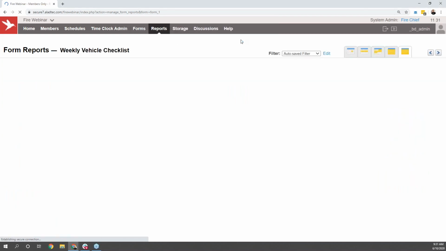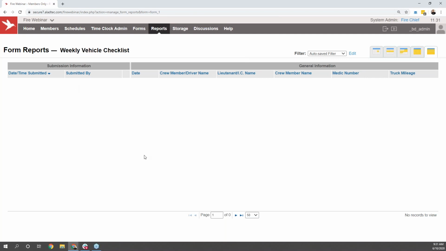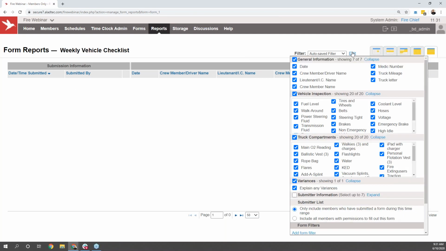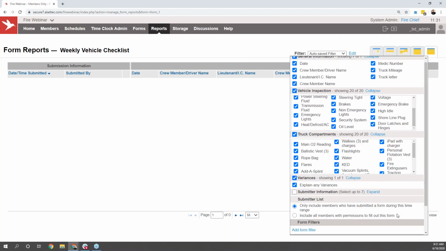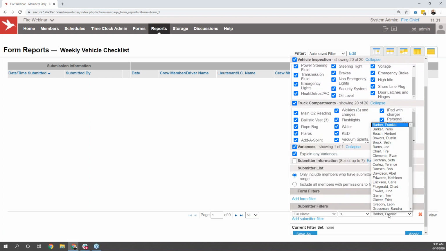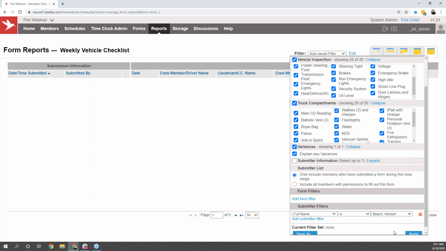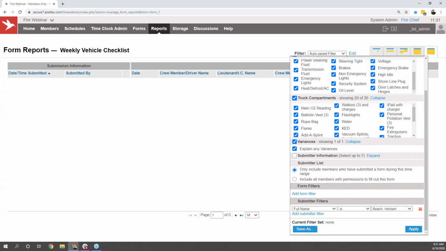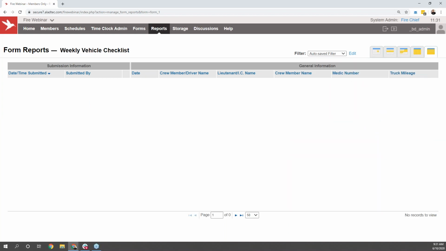When you do run those reports, you'll be able to see all of the submissions, and you can even click edit at the top of the page here. So if you do need to narrow it down to submissions sent maybe just by a specific individual, maybe Herbert in this case, you can narrow that information down and select apply. Once again, because it's your info, you will also be able to export that information out of the system using this option available here in the top right-hand corner of the screen.